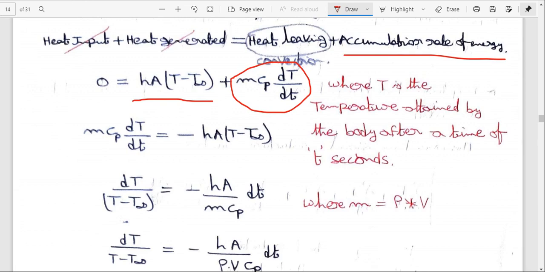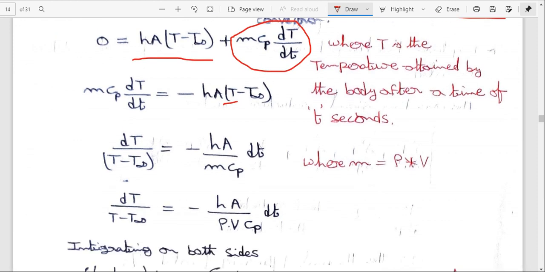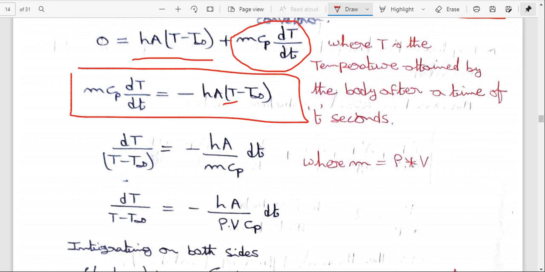So after a time of t seconds. So here T is the temperature attained by the body after a time of t seconds. Here I am deriving this equation from m Cp dT by dt equal to minus hA into (T minus T infinity). So I am considering this T minus T infinity from here to here.